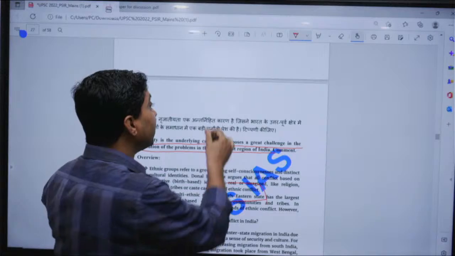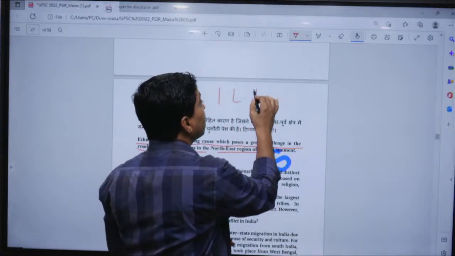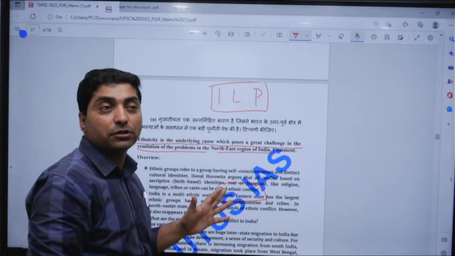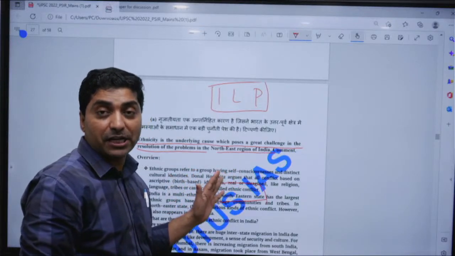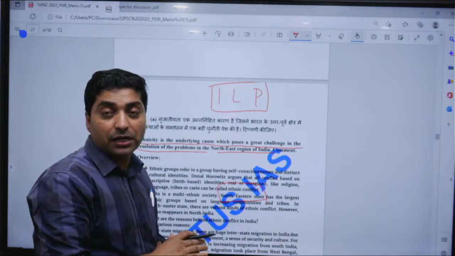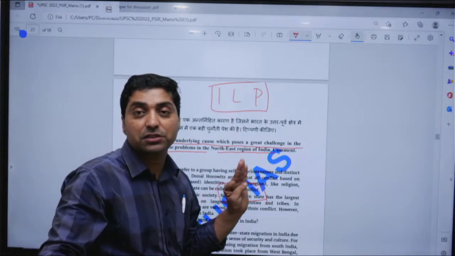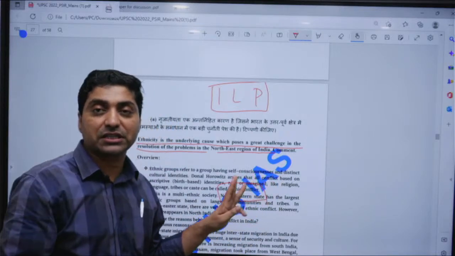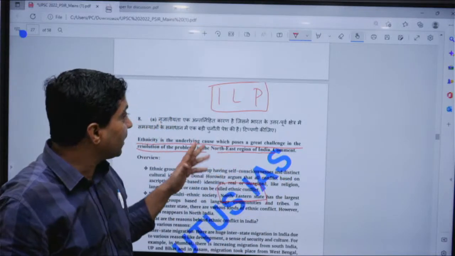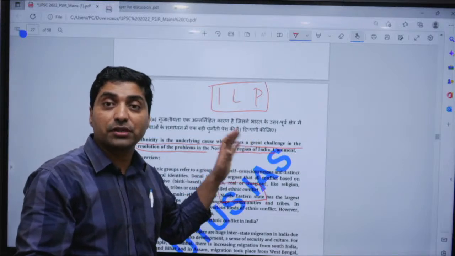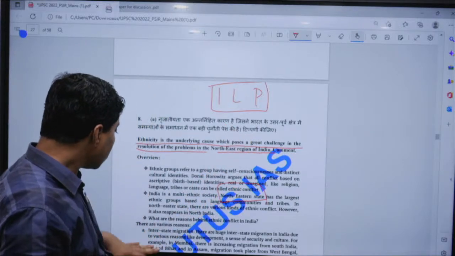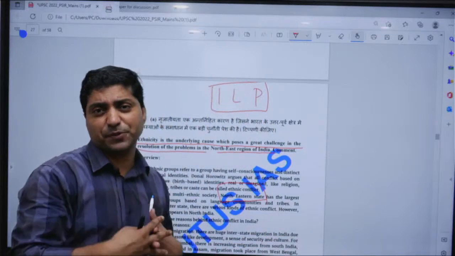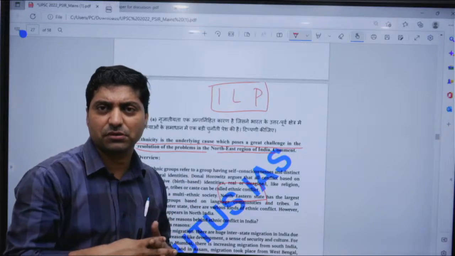You remember ILP, the Inner Line Permit. It was acquired by Manipur in 2019. Earlier, ILP status was given to only three states, but now other states are also demanding ILP. So interstate migration, development, then territorial disputes, for example between Meghalaya and Assam.